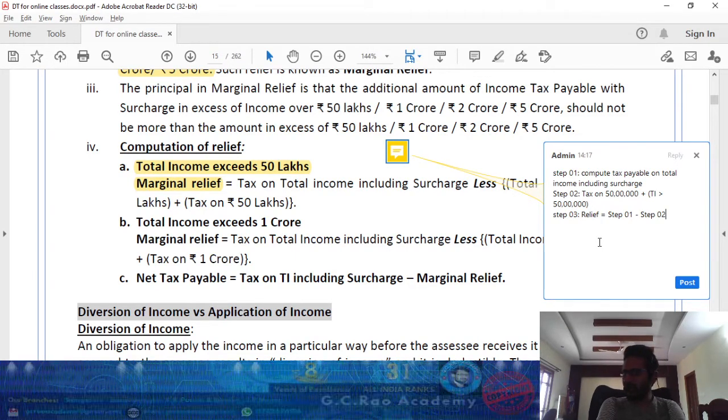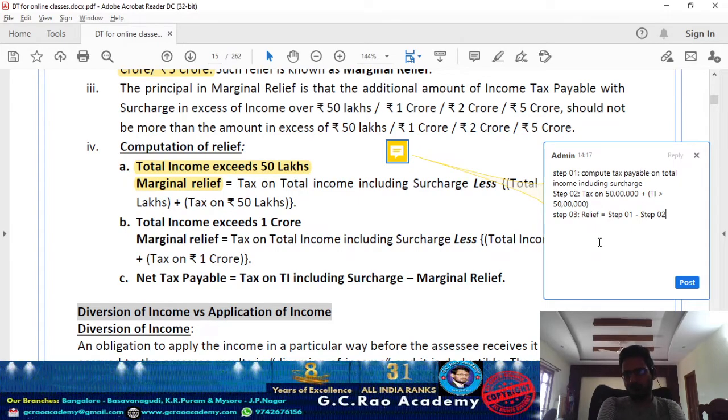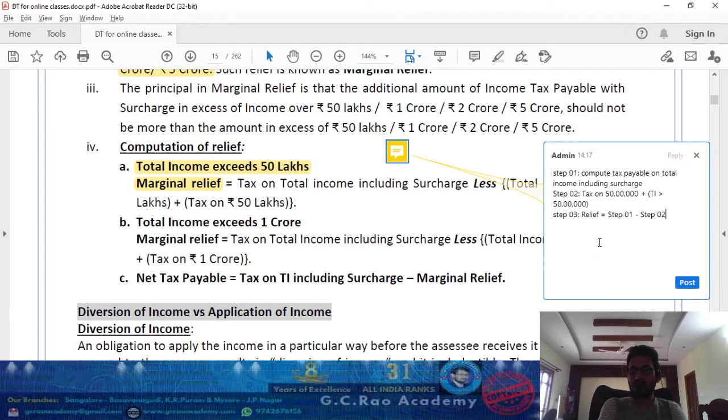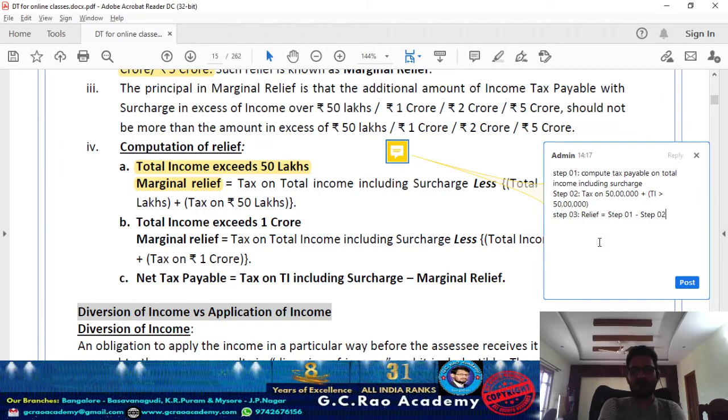Up to 50 lakh I am paying a tax liability, plus on the total income over and above 50 lakh, the entire thing I am giving to the department. At the max, my tax liability is limited to the step 2 value. So if step 1 is greater than step 2, the excess you can claim as marginal relief.